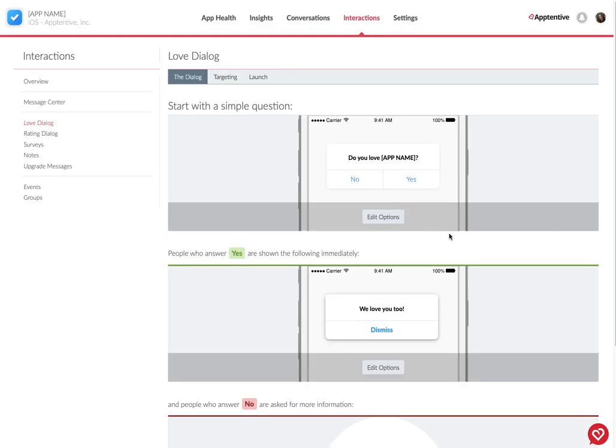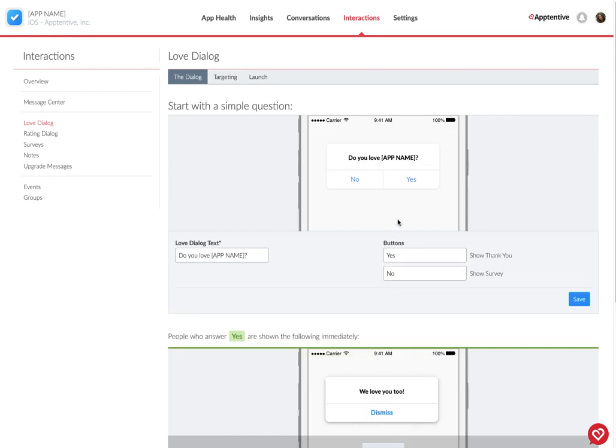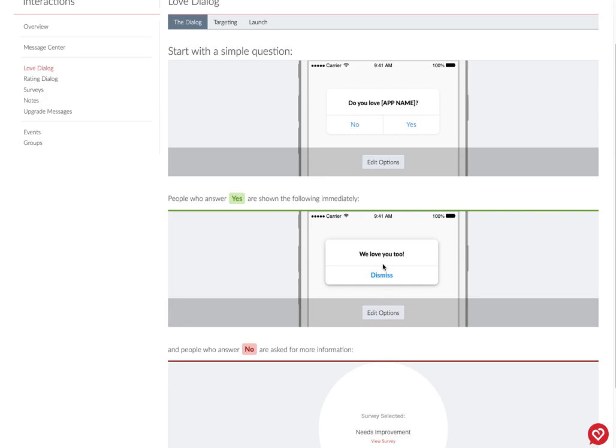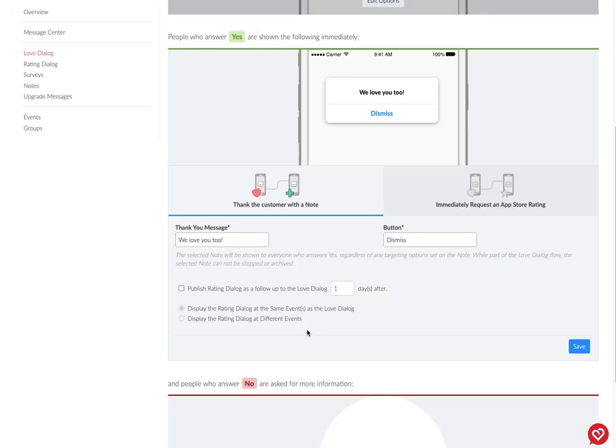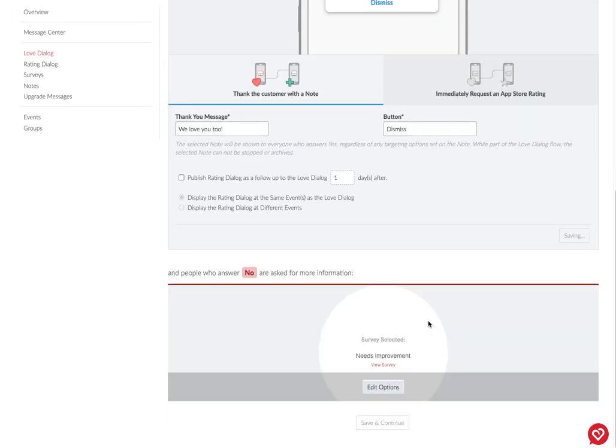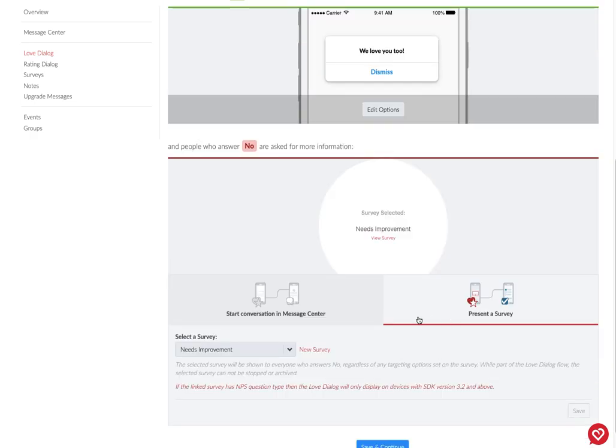While you're on this page, just double check that all of your text looks the way that you want it to. You can rename your buttons, things like that. You can edit this dialog box here. So maybe instead of "we love you too," you can put "thanks for the love," something like that. You also want to make sure that your no answers are going to the correct place. So if you're using a survey, double check your survey or send people to message center.